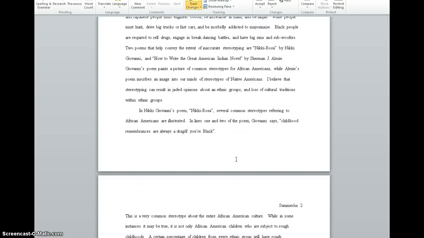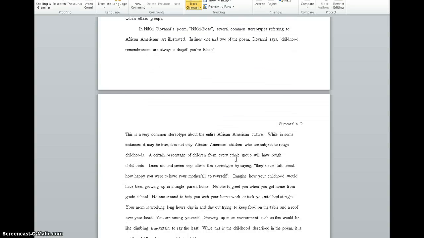And so let's look at this first body paragraph. All right. So now, based on this sentence right here, I'm not reading anything else, I'm thinking that this paragraph is only going to go over Nikki Rosa and the stereotypes that are found in that poem. All right. So I don't know if it's a good topic sentence yet. I have to read the rest of the paragraph.